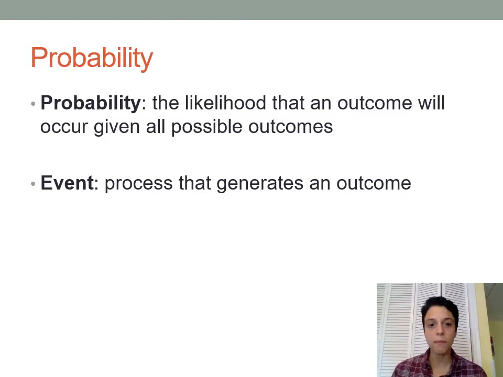In talking about probabilities, I'll also use the word event, and event would be referring to a process that generates an outcome. So for example, if you had a bag of M&Ms, you might think about the probability that you're going to pull a red M&M out of that bag. So what are the chances that you're going to get a red M&M given all the other different M&Ms that are in the bag? That's your probability. In this case, the event would be pulling an M&M out of that bag.